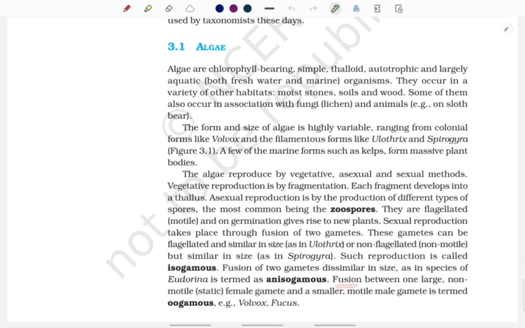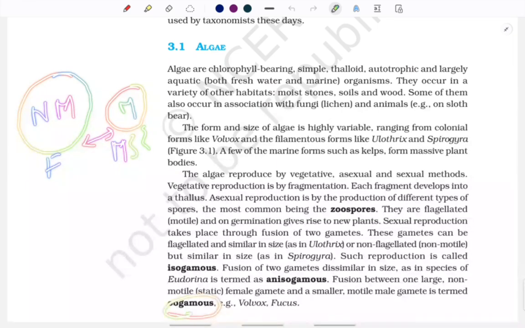Okay, fusion between one large non-motile static female and a smaller motile male gamete. So females are large, non-motile, which means no flagella. Males are smaller and they have flagella. So this is female, then this is male, and when they both fuse together, that's what we call oogamous, and examples are volvox and fucus. Examples are volvox and fucus.